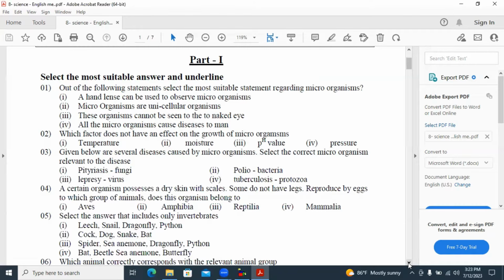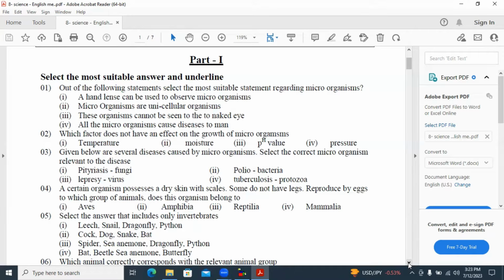These organisms cannot be seen to the naked eye. That is the answer. Answer number 3. Fourth one is wrong. All the microorganisms cause diseases to man is wrong. Only a few microorganisms can cause diseases to man.